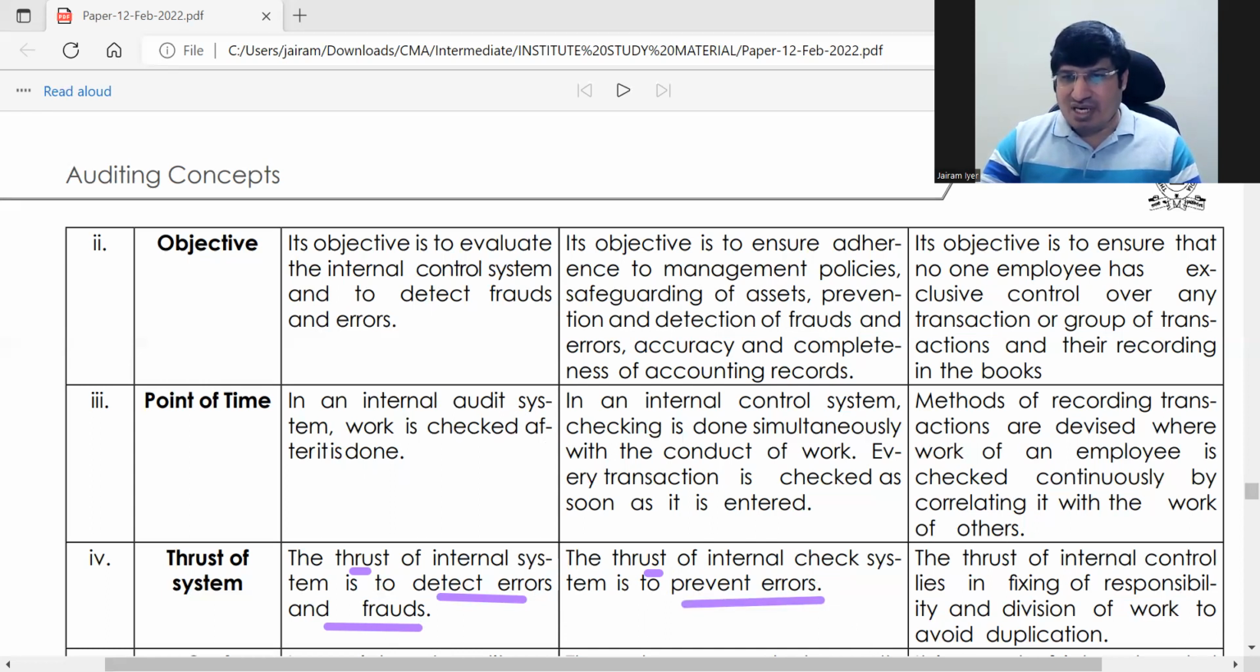Here again they have put internal check, and here they have put internal control. So the thrust of internal control is fixing responsibility and division of work to avoid duplication. So it is actually correct. What this thrust is to prevent errors, here just the name has gone wrong. They have written it correctly, but this is not internal check. This should be internal control, and this should be internal check.